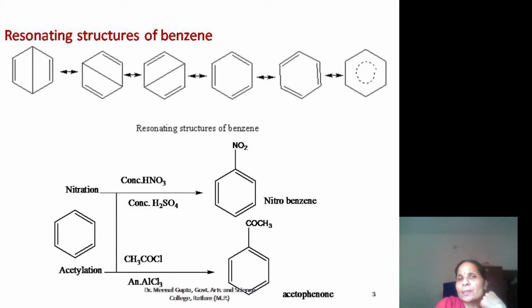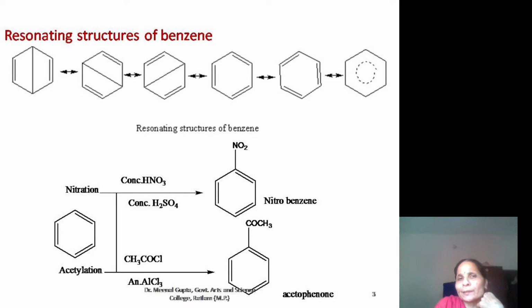In general, benzene is an aromatic compound, and all these are resonating structures of benzene. The first three structures are Dewar structures and the last three are Kekulé structures. In Kekulé structures, when first designed, it was assumed that carbon-carbon double bonds would alternate single, double.